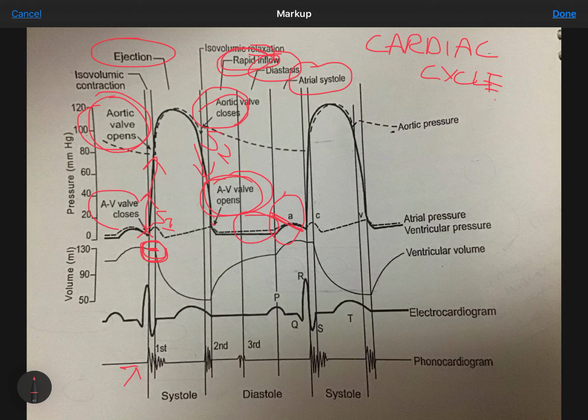Now these correspond to certain areas in the electrocardiogram. The atrial systole onset is just after the P wave, the electrical onset of atrial contraction, and then it is followed by the Q wave, which is a slight dip, and then the R wave, which is the phase in which ventricular contraction starts, and then the S and the T waves. So these are the things which we need to know.